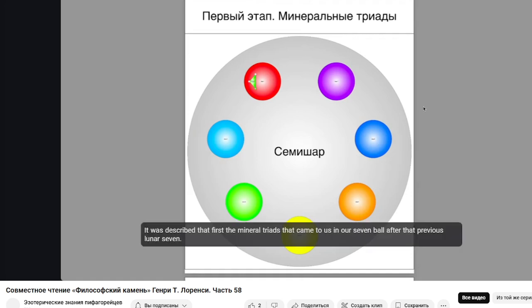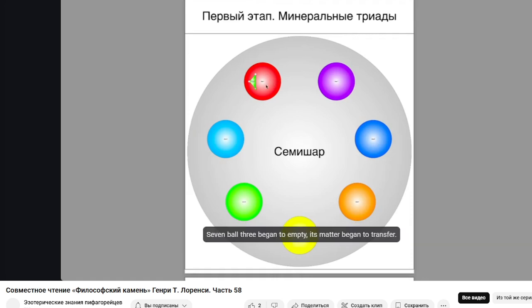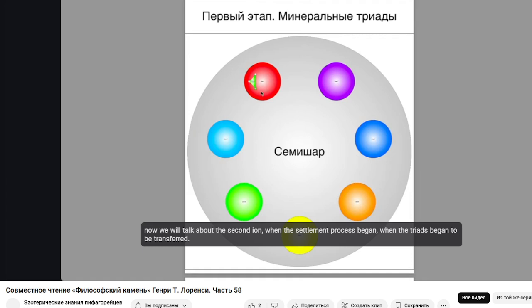It was described that first the mineral triads came to us in our 7 ball, after the previous lunar 7. 7 ball 3 began to empty, its matter began to transfer. Now we will talk about the second ion, when the settlement process began, when the triads began to be transferred. And now we are talking about the fact that the first stage falls on the first stage of the settlement of triads, on the second union of our semishar.